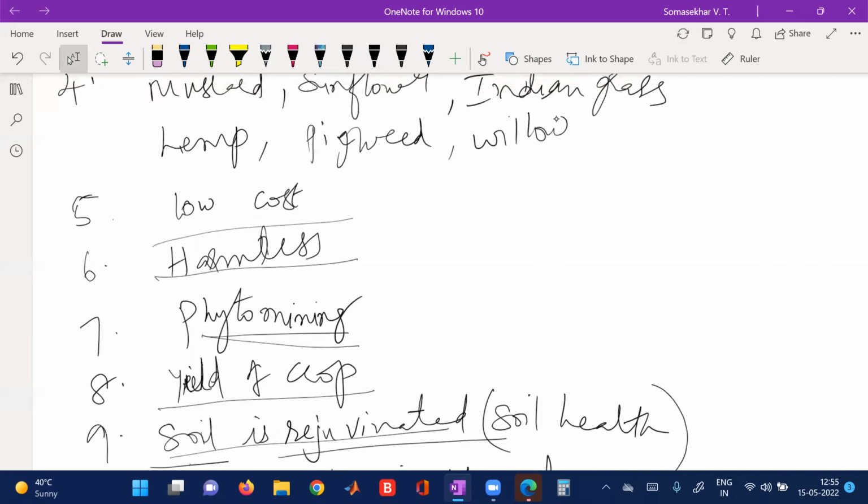So students, the syllabus given to me I have completed, and tomorrow I will be taking another class, not on Zoom, but an online class that will be posted to you, and you go through that. That will be your climatic changes, that is greenhouse gases. That is a most important topic. Along with that, phytoremediation can be asked as a short answer question or long question.